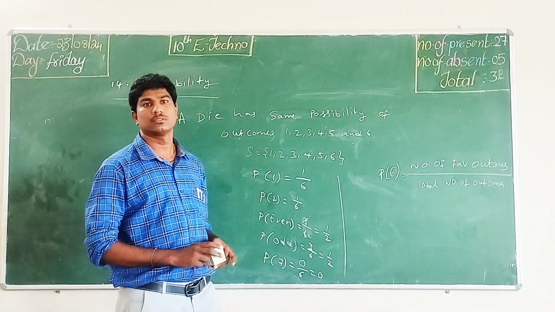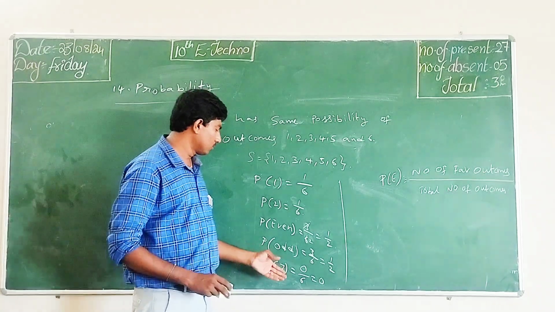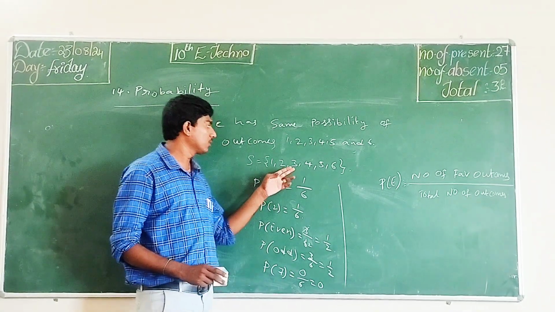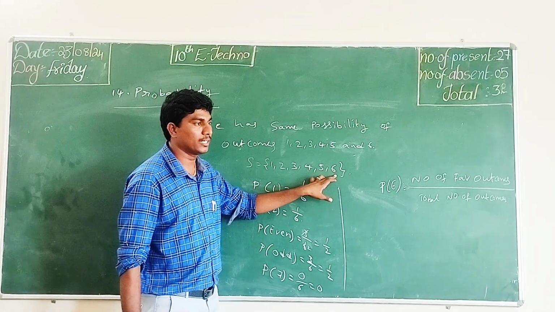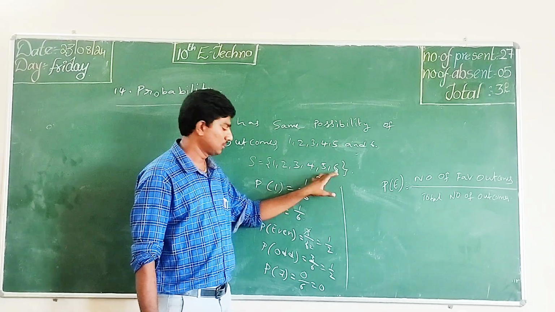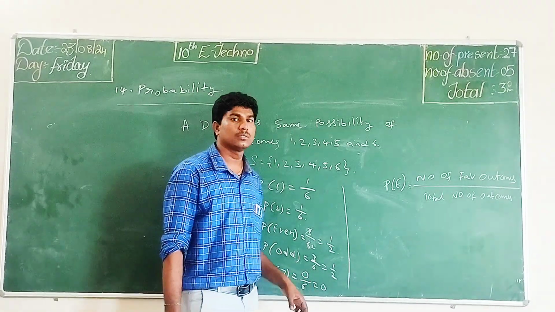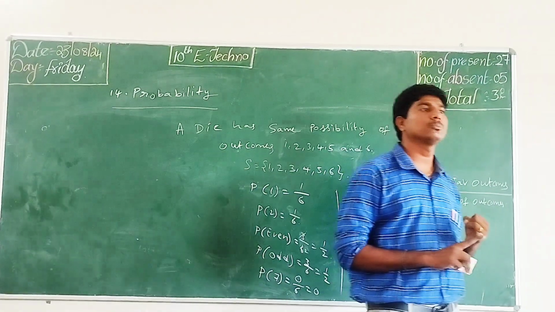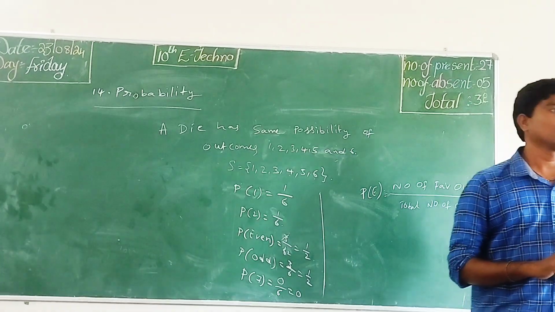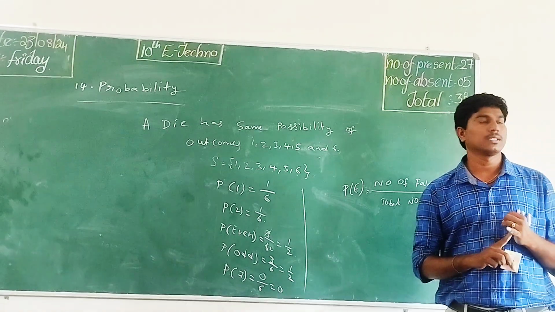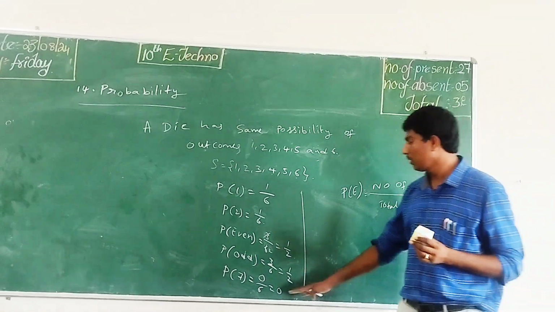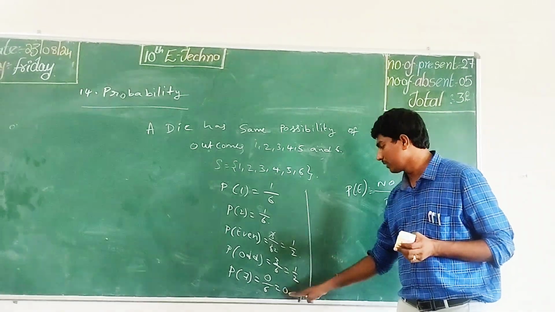Now probability of 7. 0 by 6. So in the sample space there is no number 7. So 0 by anything is always 0. So that is an impossible event. The event cannot happen. That is called an impossible event. So 0 by anything is always 0.